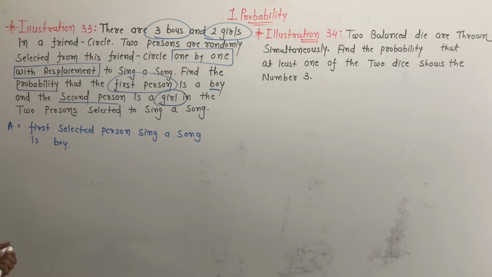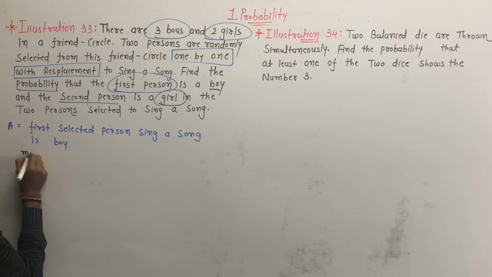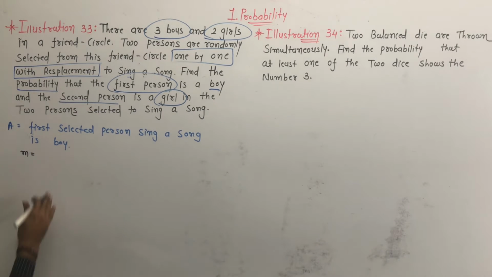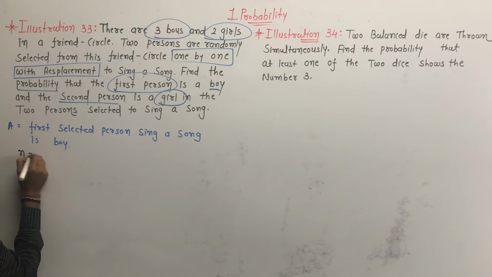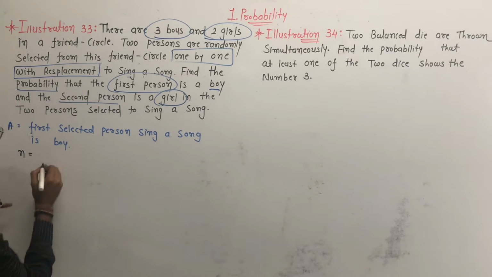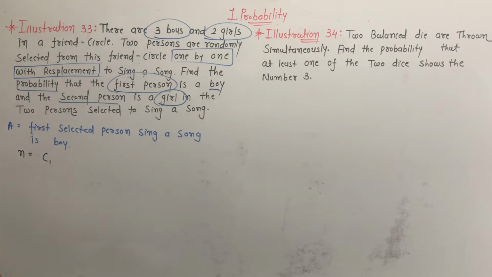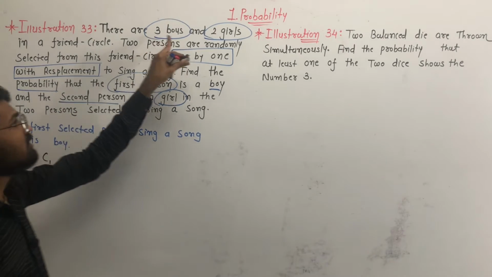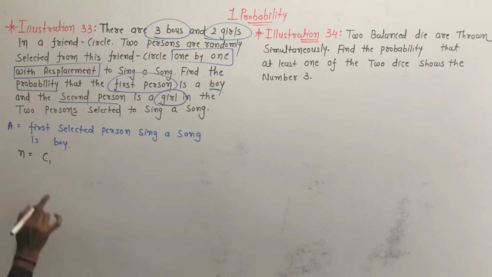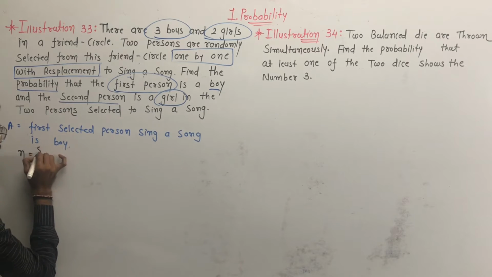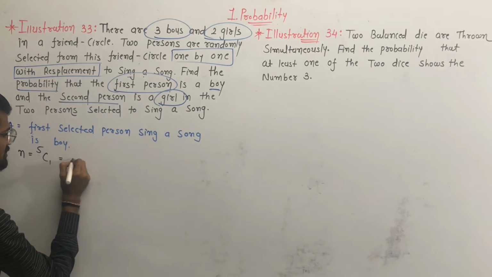We have to find the probability of event A. How many possible outcomes are there? Number of possible outcomes n. We have to select one person out of total 3 boys and 2 girls, means one person out of the 5 persons. So n is equal to 5.